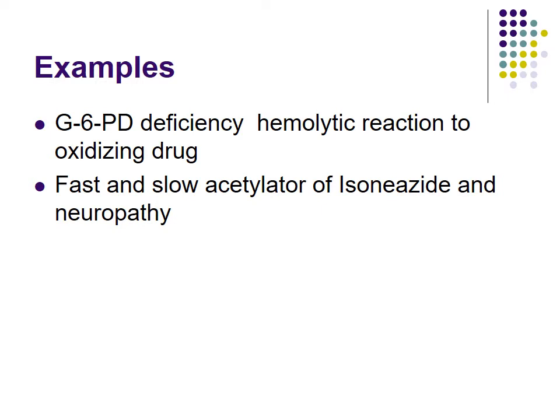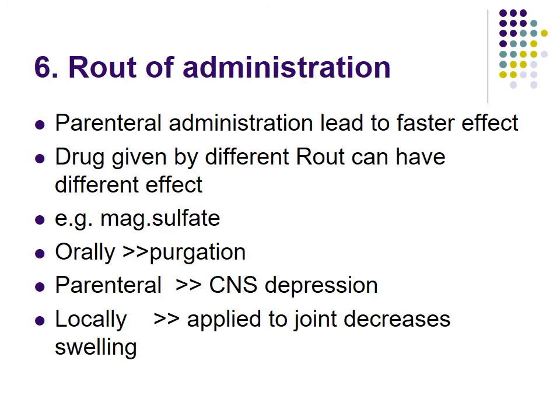Then in the case of a drug which is useful in TB, called isoniazid, which is metabolized by acetylation, there are two groups of people found: fast acetylators and slow acetylators. In the slow acetylators, some of the side effects can be higher as compared to the fast acetylators. So that is another consideration of pharmacogenetics in treatment.